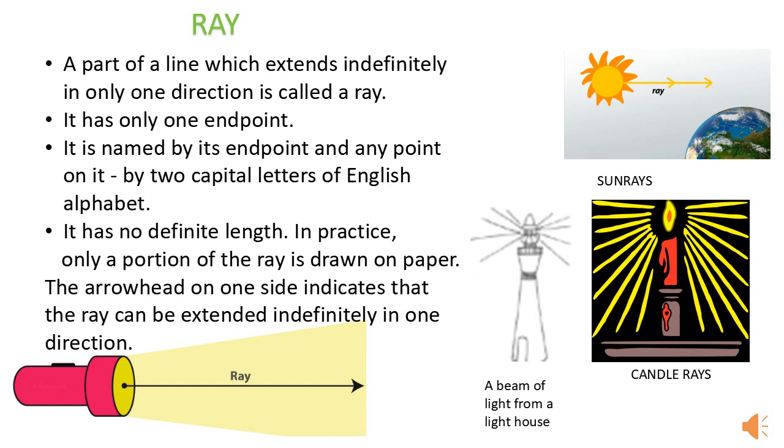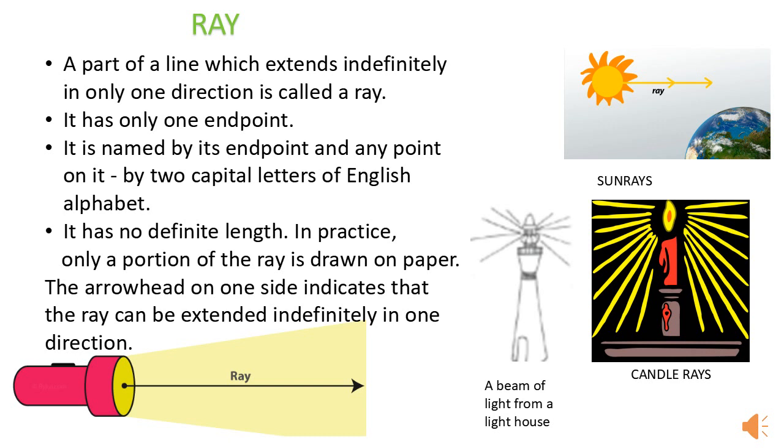Now let's see what is a ray. Perhaps the pictures may give you some idea. You can see here sun rays, candle rays, a beam of light from a lighthouse, a beam of light from a torch also you can see here, right?